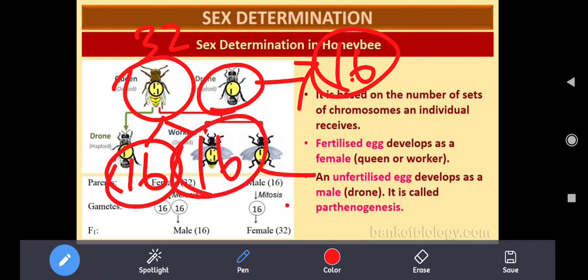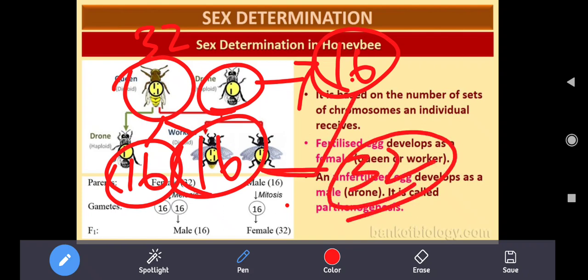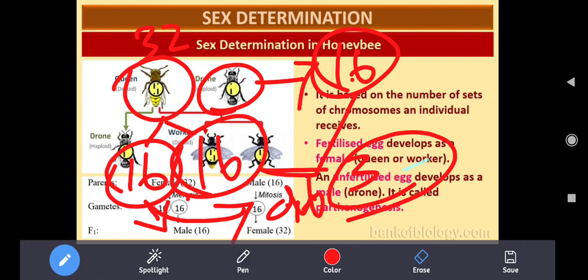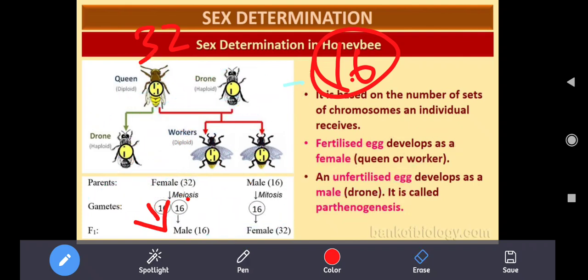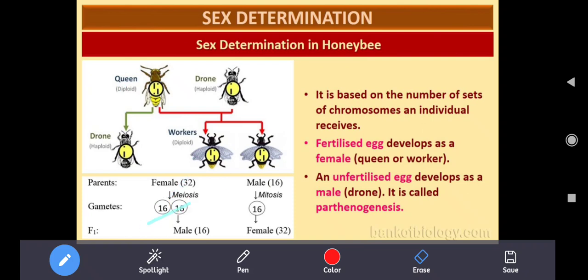If this egg fuses with the sperm, then it will be 32, definitely female. Suppose this egg is not fertilized, it will directly develop into a drone, which is male. It consists of only 16 chromosomes. Clear? So this is how the males and females are formed in honeybees.